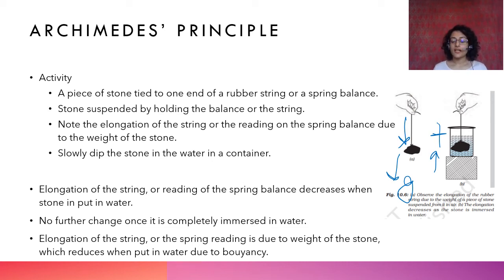If that force pulling it down reduces because of the upward buoyant force, the net force is less. Earlier G was the force acting, now it is G minus B, where B is the buoyant force. So the net force reduces, and if the net force reduces, the weight also reduces. It is also important to remember that the weight of an object is less in a fluid.